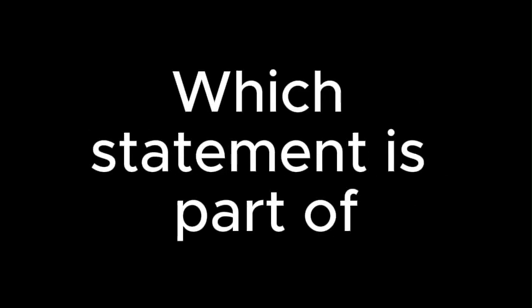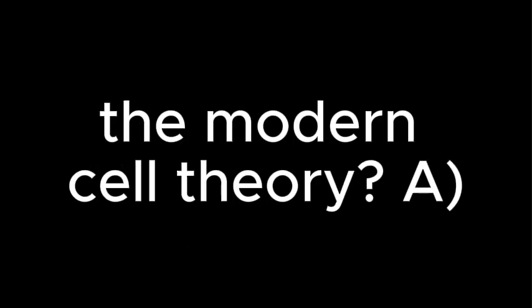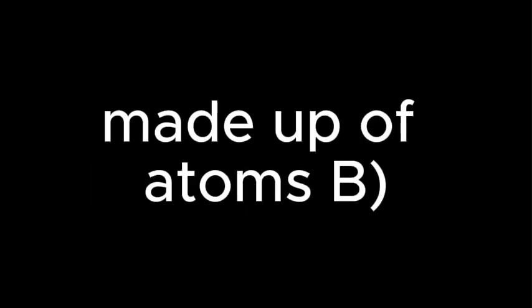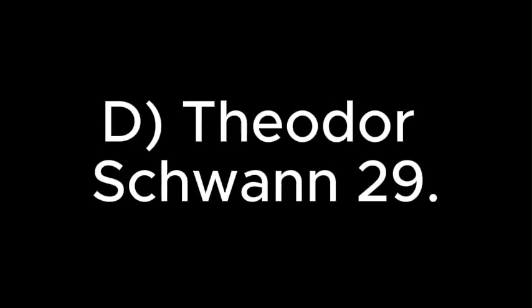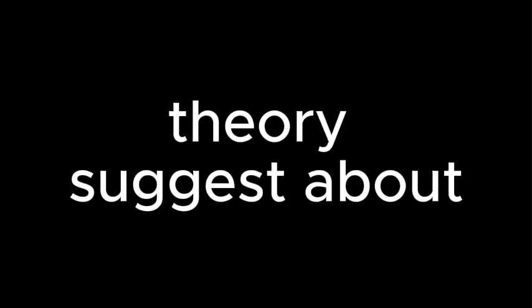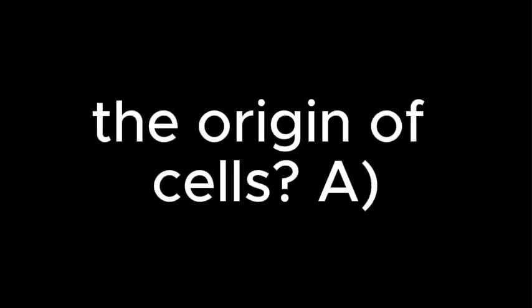27. Which statement is part of the modern cell theory? A. All living things are made up of atoms. All cells come from pre-existing cells. Cells are formed from non-living substances. Cells do not carry out chemical reactions. 28. Who was the first to see bacteria under a microscope? A. Anton van Leeuwenhoek, Robert Hooke, Louis Pasteur, Theodor Schwann. 29. What does the cell theory suggest about the origin of cells? A. Cells are created from non-living matter.